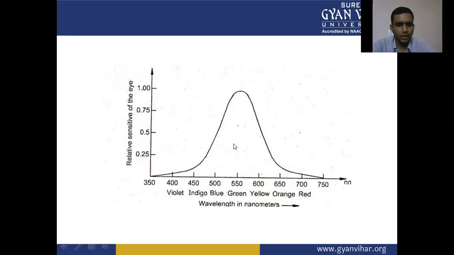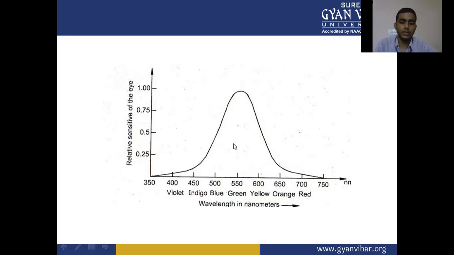Violet has 400. So this graph shows the relative sensitivity of the eye. Our eye is highly sensitive to green color, because green has the highest sensitivity of our eye as compared to violet and red. So this graph explains the relative sensitivity of the eye with respect to the wavelength of different colors.